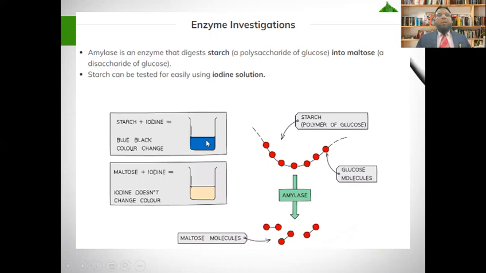But suppose that starch is broken down, catalyzed by the amylase enzyme. If there is no starch, there is maltose. If the maltose is there, the color of iodine will not change. It is going to remain the same, that is, reddish brown. So iodine doesn't change color. This type of investigation is sometimes given in paper 4 or paper 6.